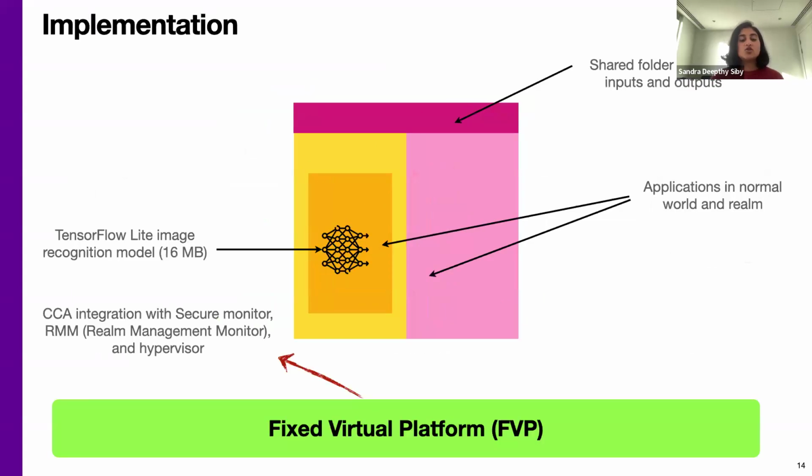We create an implementation of this scenario. As ARM CCA is still currently under development and there is no CCA-compatible board available, we use the Fixed Virtual Platform, or the FVP, which is a simulator. The FVP has a CCA integration with the components necessary to create and run realms. We implement a test scenario with a small 16-megabyte TensorFlow-Lite image recognition model. There are applications running in the normal world and the realm to feed input to the model and to write the output from the model in the shared folder.